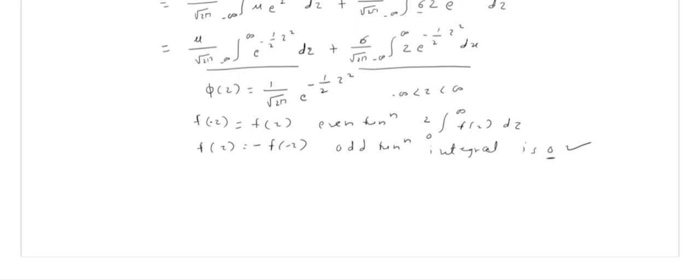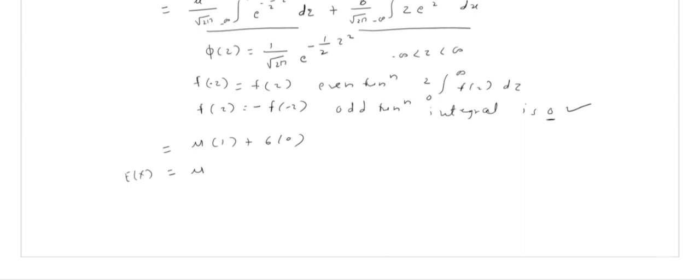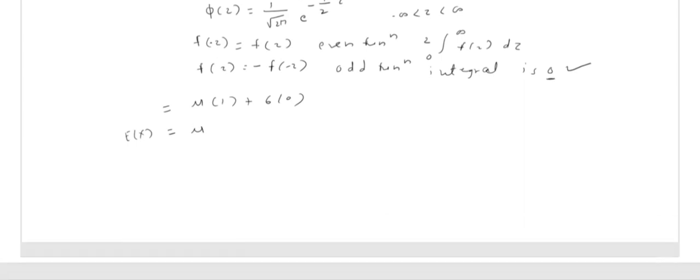So let me write over here, this is equal to mu into 1 plus sigma into 0. So the answer of expectation of x for the normal distribution is mu. So the mean of the normal distribution is mu. Now let us see the variance. You know the formula for variance, no?